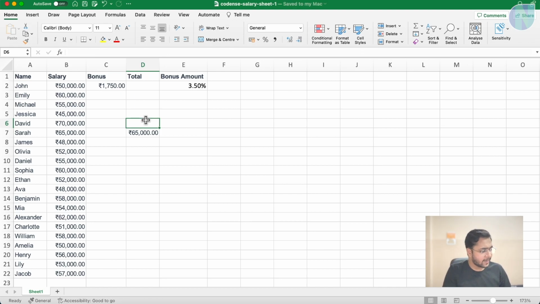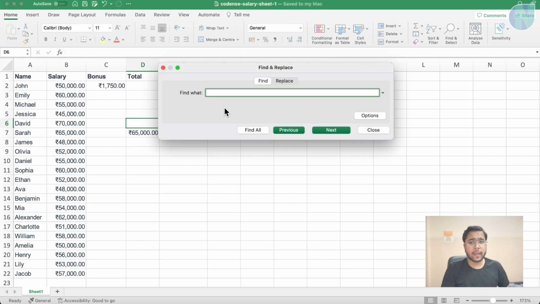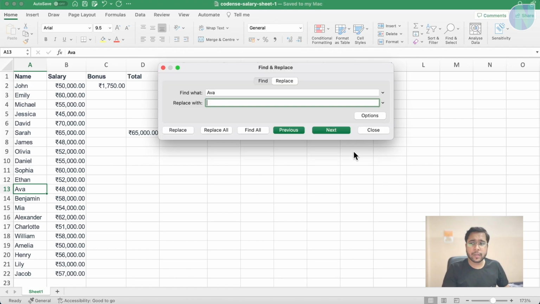If I want to find something, I will use Control F. Suppose I want to find AVA in this sheet. Here you can see it automatically filters it out, or finds it. This is Control F. If you want to find and replace something, you can use